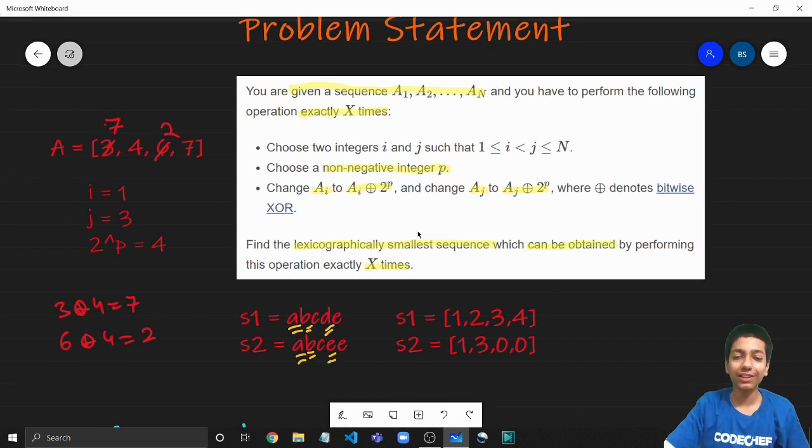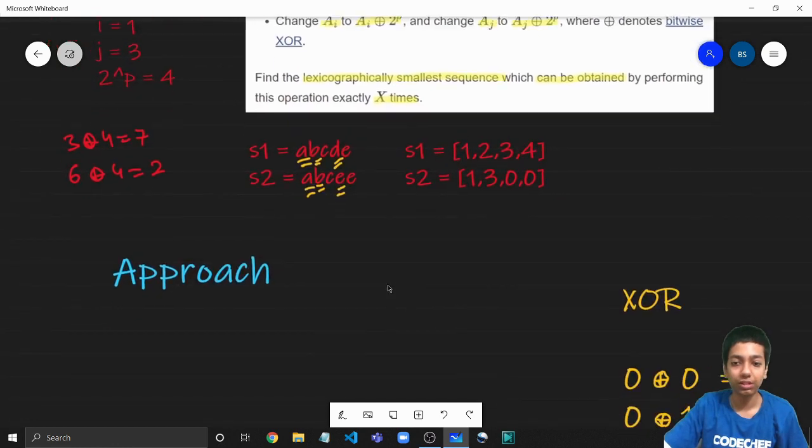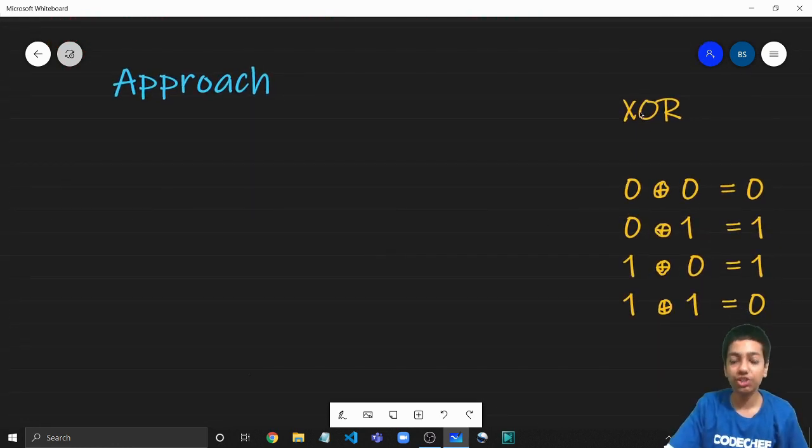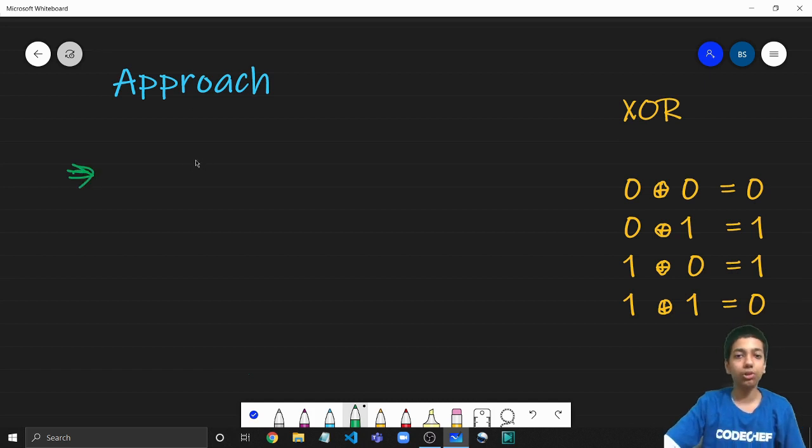So now that we are comfortable with the problem statement, let us move on to the approach required to solve the question. And basically, we are going to cover everything like the observations, the intuition, and all the steps, and we'll just essentially try to solve the problem. So let us move on to the approach. Now, all those who don't know about the XOR operator, you can refer to this chart. The first point to note is that we all know how the XOR operator works, right?